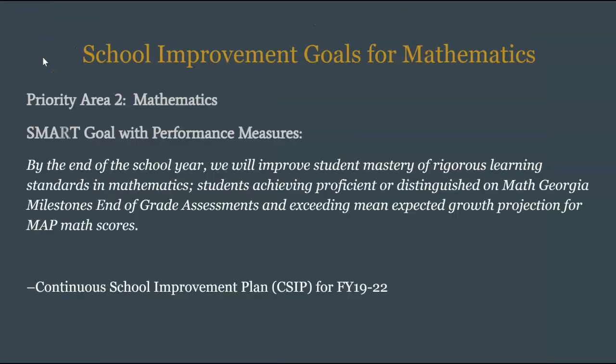According to Oakview's continuous school improvement plan for FY 19 through 22, mathematics is a priority area. The main SMART goal is, by the end of the school year, student mastery of rigorous learning standards in mathematics with students achieving proficient or distinguished on the Georgia Milestones and exceeding mean expected growth projection for math scores.